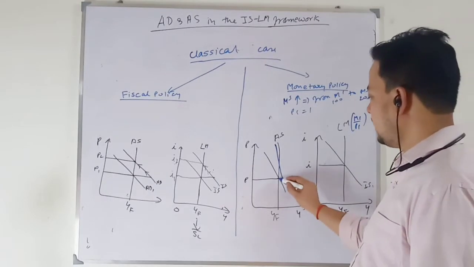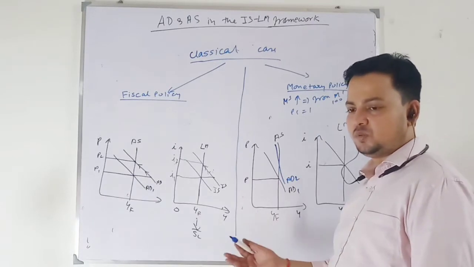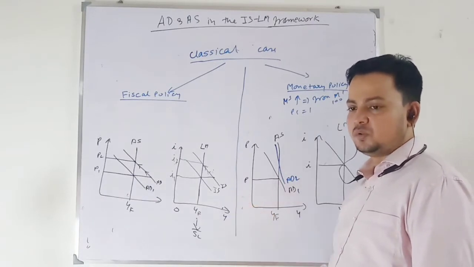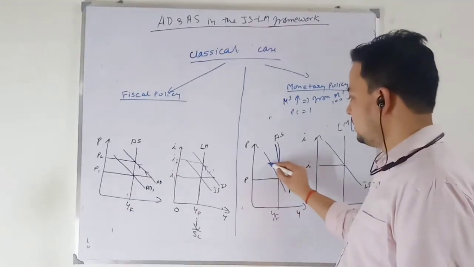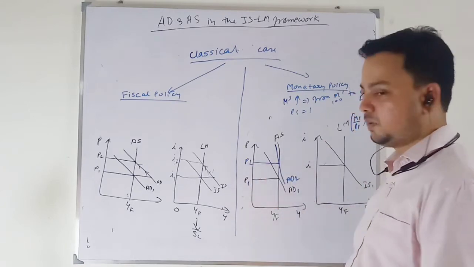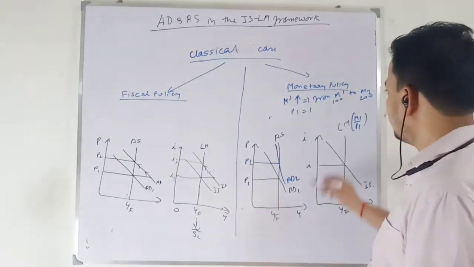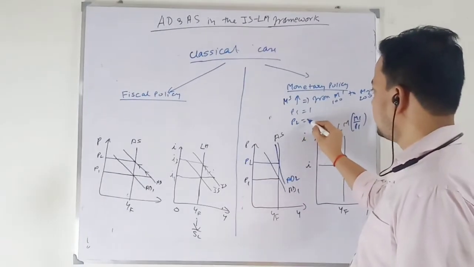Okay. What will happen at the same price level? There will be higher demand. Okay. So firms will want to produce more. It will drive up the cost. So since wages and prices are flexible, both will increase. So when the price increases, we will have a new equilibrium at a higher price, say P2, for the same level of output. Okay. So when money supply increases to 200, the price level also increases proportionally.